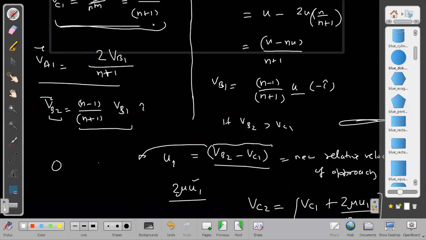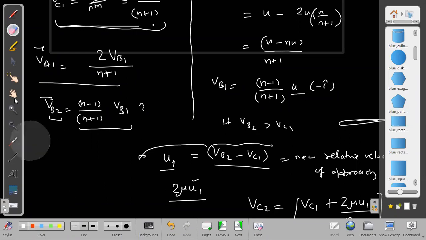After that, with respect to C, we are now solving from the frame of C. In the frame of C, it will appear to be coming with what velocity? VB2 minus VC1. That is the relative velocity I am saying here now. So again, C will appear to be at rest, and B is only moving with velocity VB2 minus VC1, because it was moving with VC1.